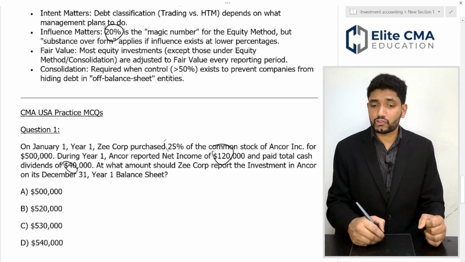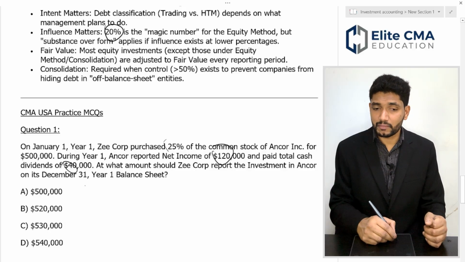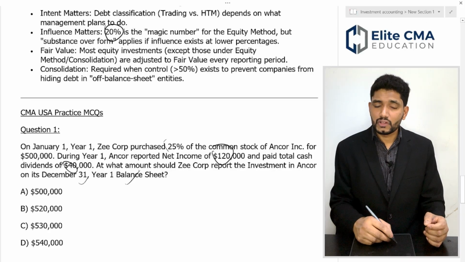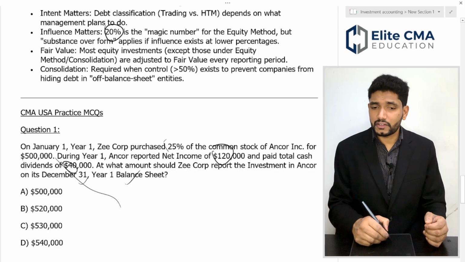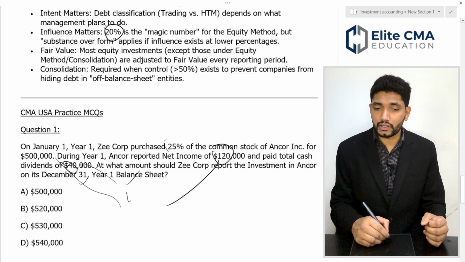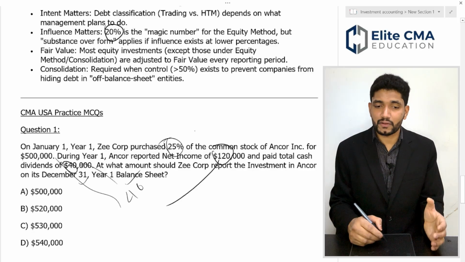At what amount should Zecos report the investment in Anchor on the December 31st, year 1 balance sheet? So, here the stock purchase is 500,000, there is a net income of 120,000, a dividend received of 40,000, and you have 25% ownership.